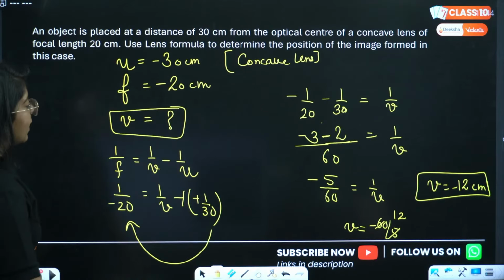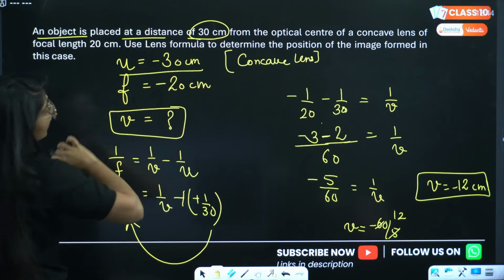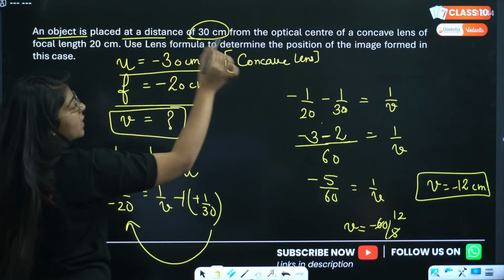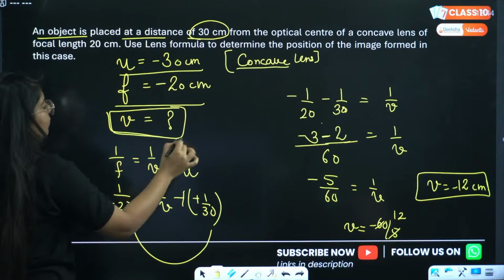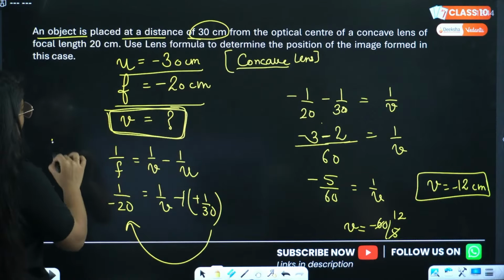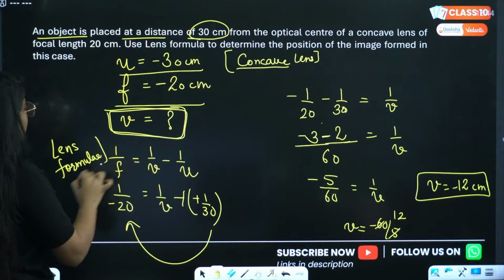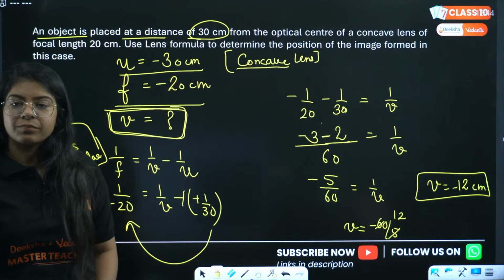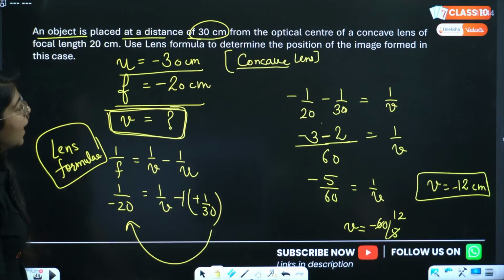Right? So, see, an object is placed at a distance of 30 centimeters, so u is minus 30. Optical center of a concave lens of focal length 20 centimeters, so focal length is 20. But it is a concave lens, so focal length will be negative. Now we have to calculate the image distance, so we will just use the lens formula. We put all the values in it, and after all the calculation, v is equal to minus 12 centimeters. We have to determine the position of the image and we did it.